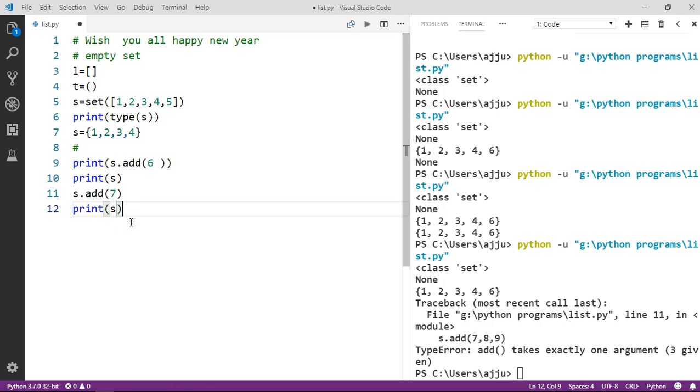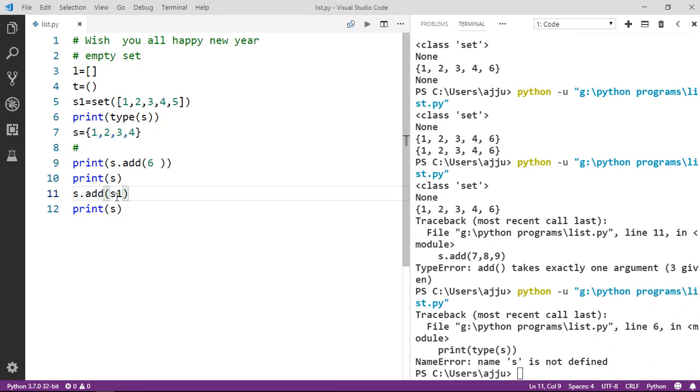One more thing, guys: I have a set, say s1. If I want to add a whole set to another set, can I do that? Let's see. It is going to throw an error again. It says s is not defined.